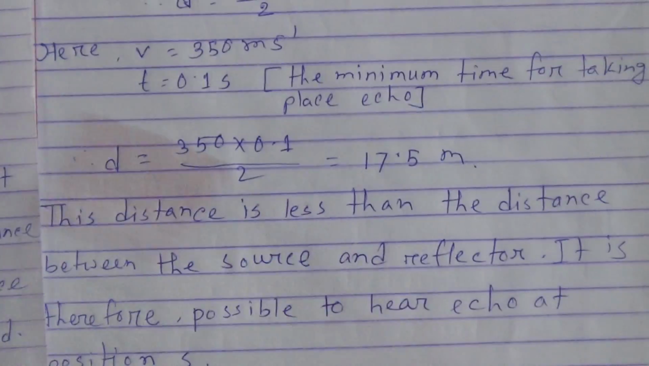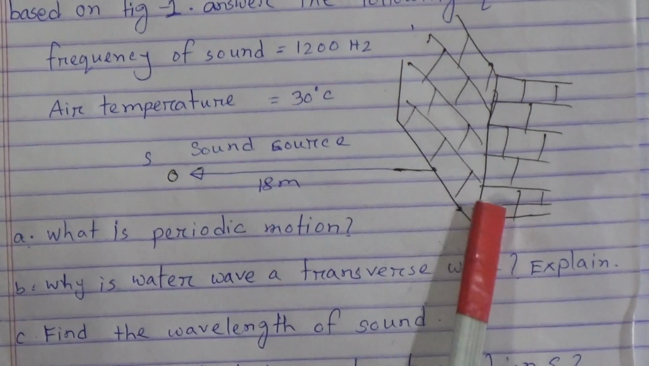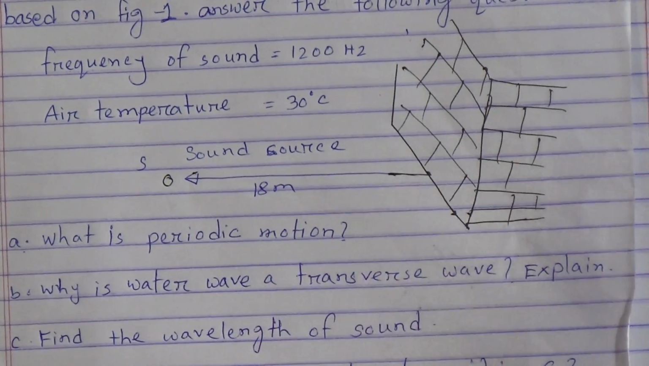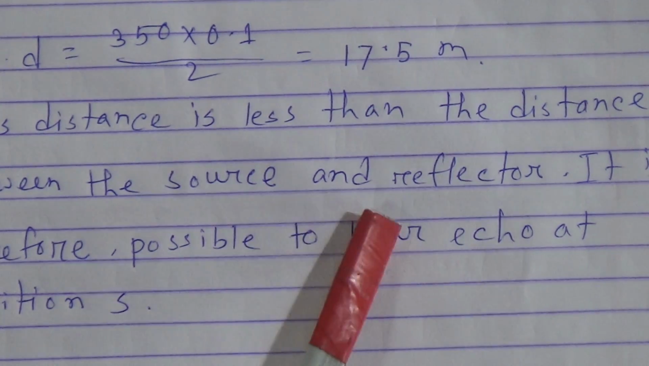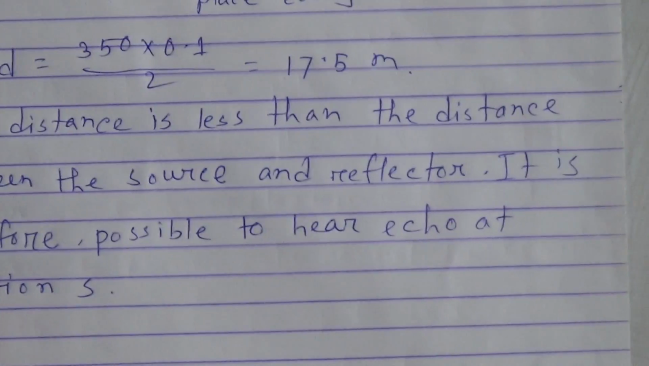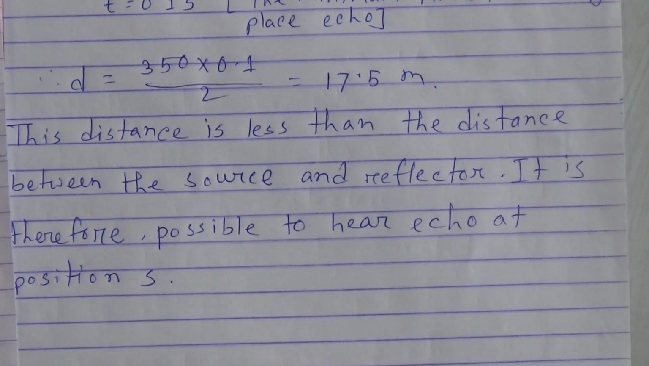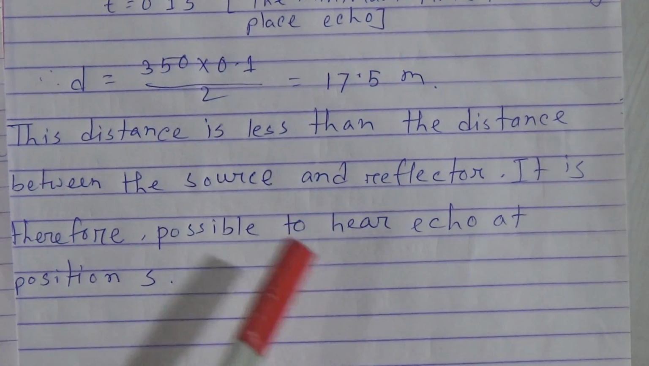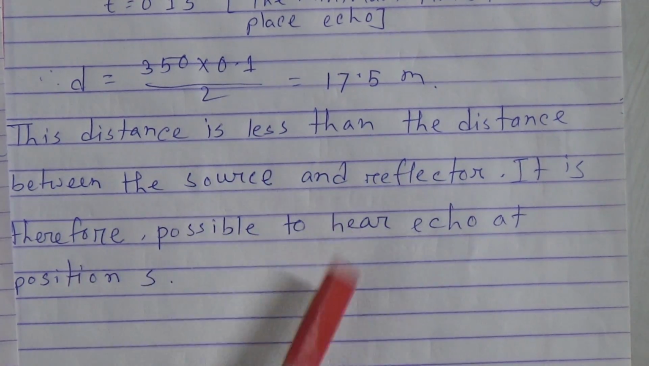See this figure. Here the given distance from the sound source to this wall is 18 meters. So now we have found the 17.5 meter distance, and this distance is less than the distance between the source and reflector. It is therefore possible to hear an echo at position S. That means the sound can produce an echo at point S.